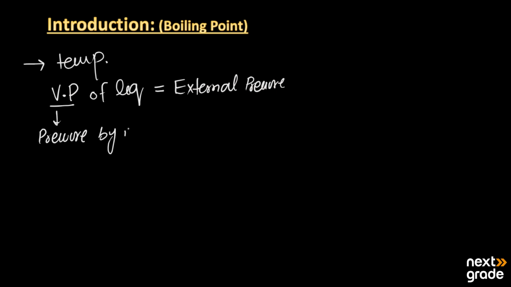Pressure by the vapors is known as the vapor pressure, and the external pressure is mainly the atmospheric pressure on the liquid.